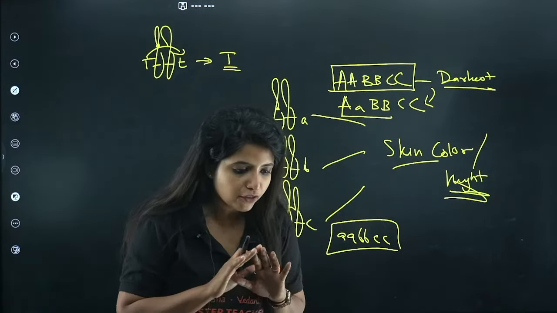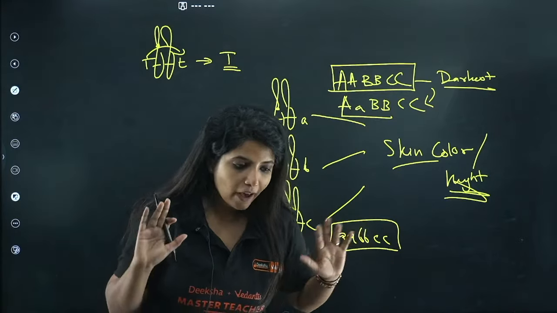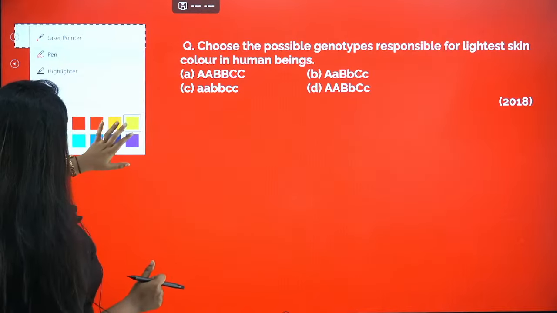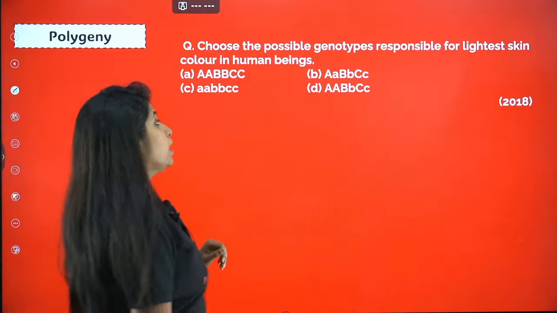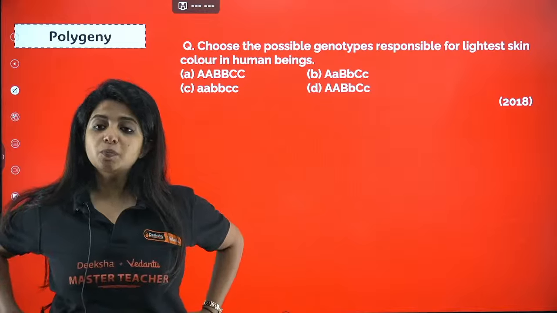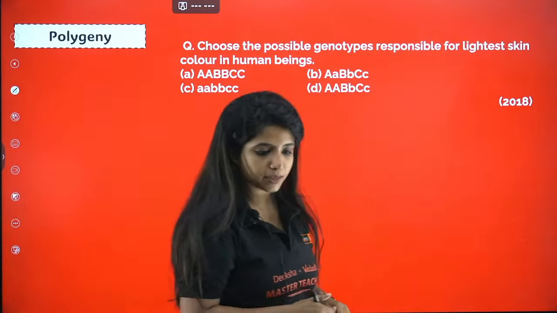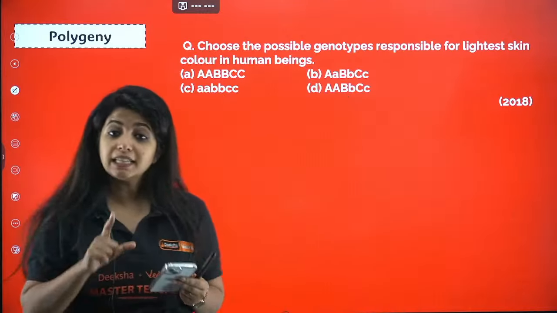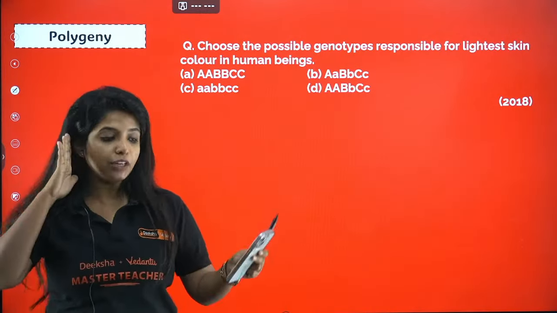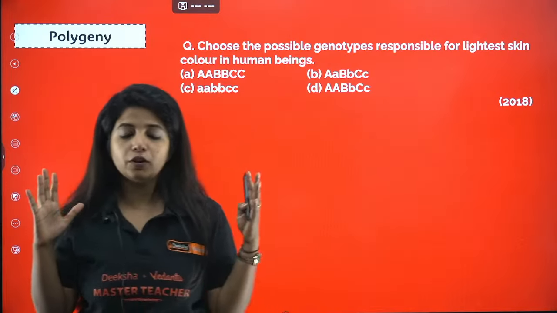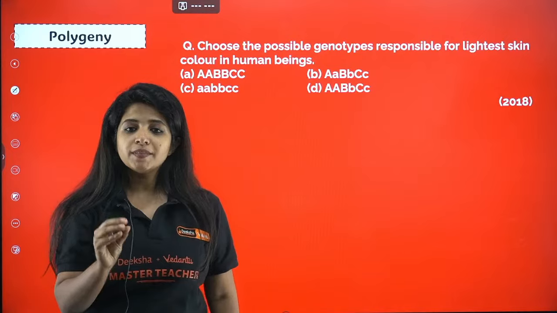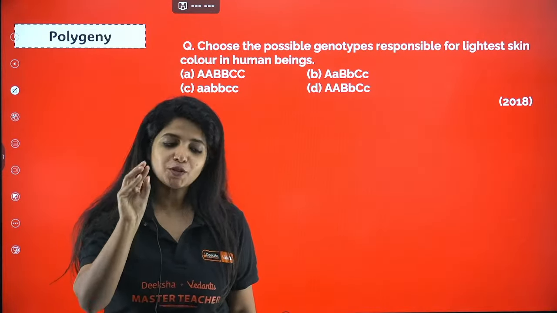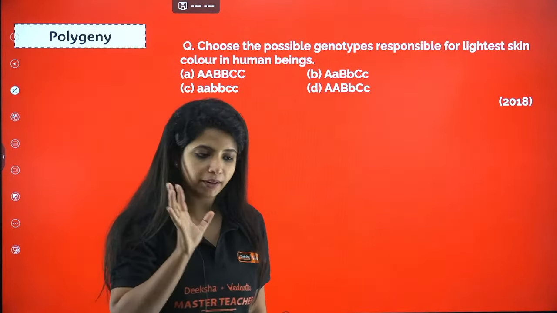So since you have understood this, let's go ahead with one very important question. This is from KCET. Choose the possible genotypes responsible for the lightest skin color in human beings. Whenever I say that this is for KCET, it does not mean you need to close your ears if you're preparing for PU2. Remember, the KCET questions are also taken for your PU2 MCQs. So please solve them. They are super important.